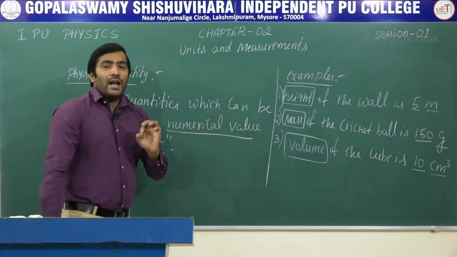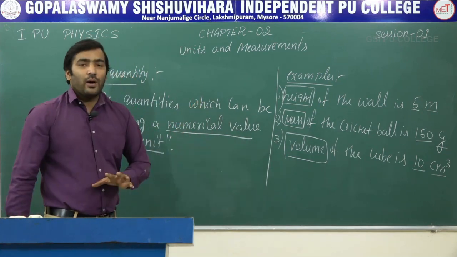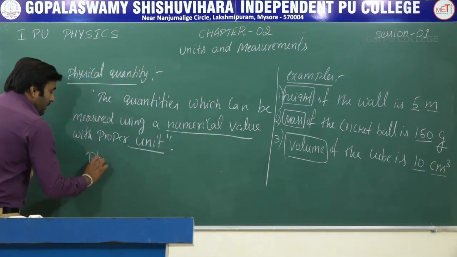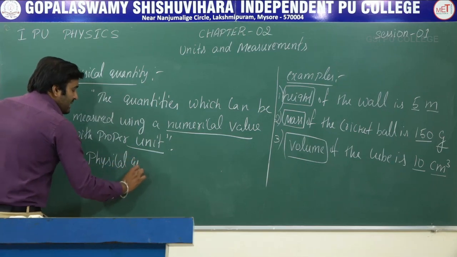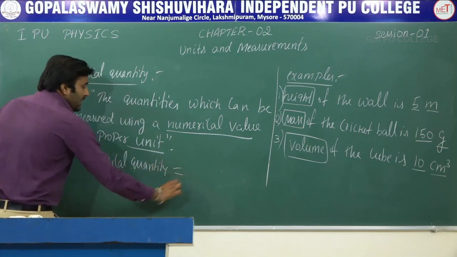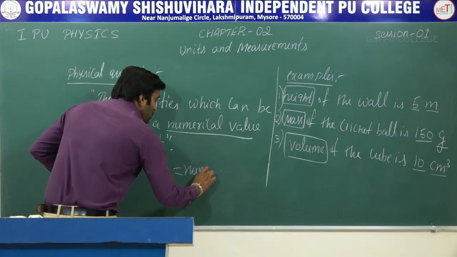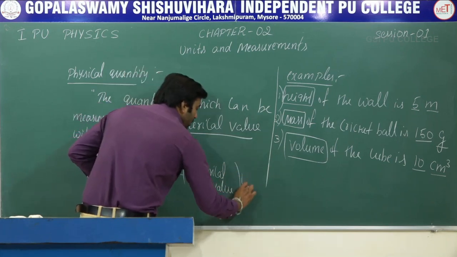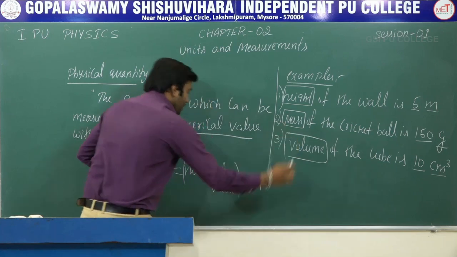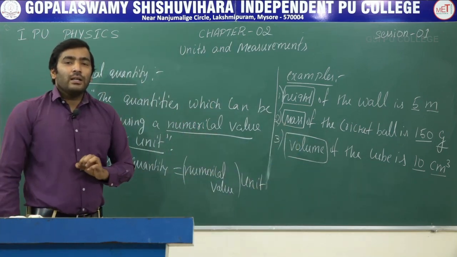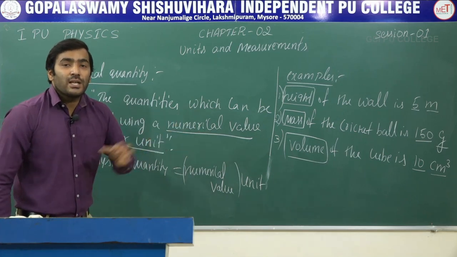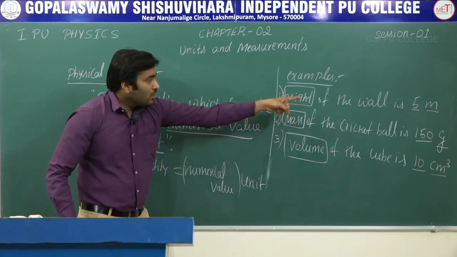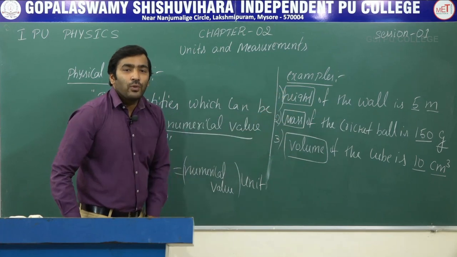So, if we write the general representation of a physical quantity, how do we represent a physical quantity generally? Here, I can write a physical quantity is equal to numerical value into unit. See, any physical quantity can be expressed generally. How do we express a physical quantity? Physical quantity is equal to numerical value into unit. So these three examples are of the same form. You can look at this.